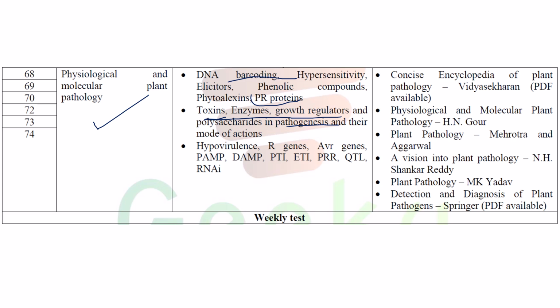These are some advanced techniques used, like how the plant confers resistance, or how these pathogens continuously evolve. The plant needs to survive, so it evolves resistance genes. How does the pathogen infect even though resistance genes are there, and how does the plant again combat back? All those things we will discuss in physiological and molecular plant pathology. Later, a weekly test will be conducted and a daily test also.